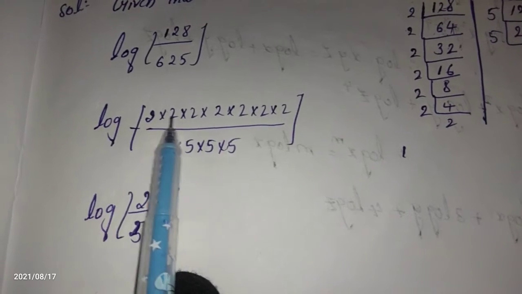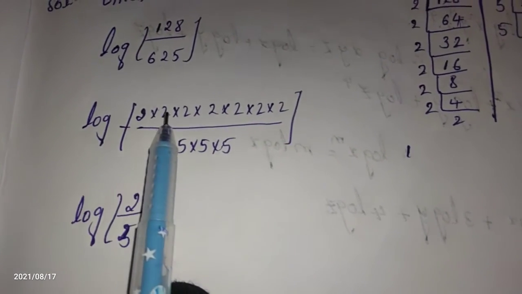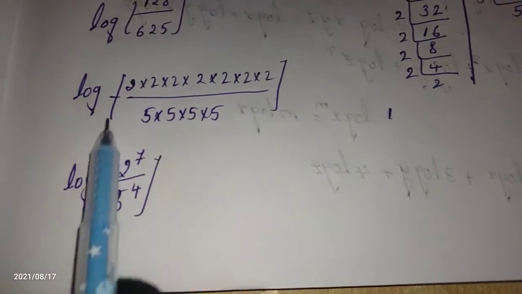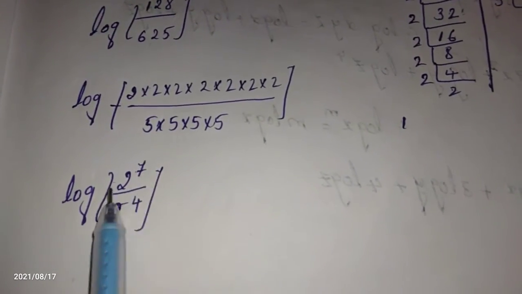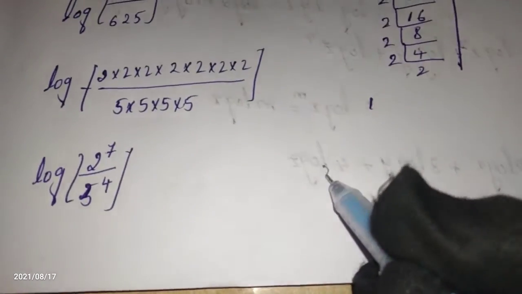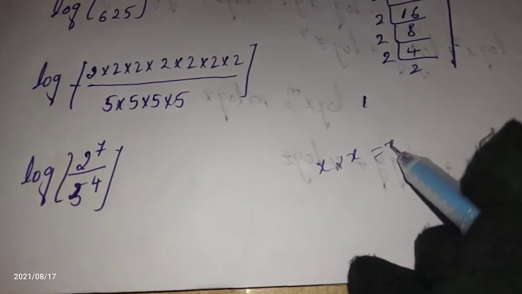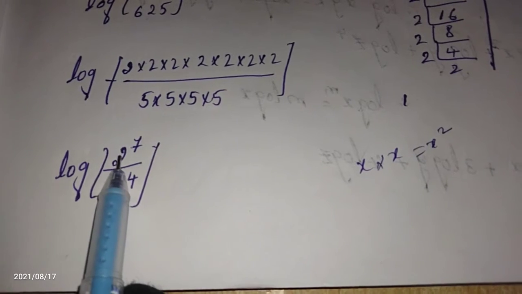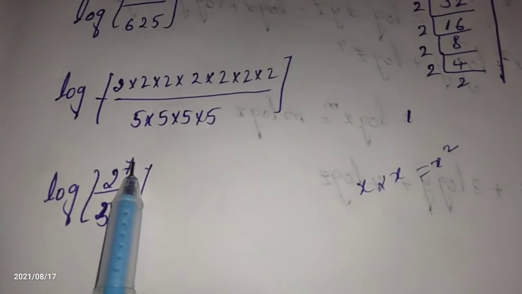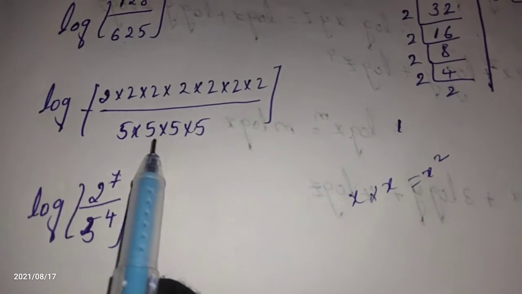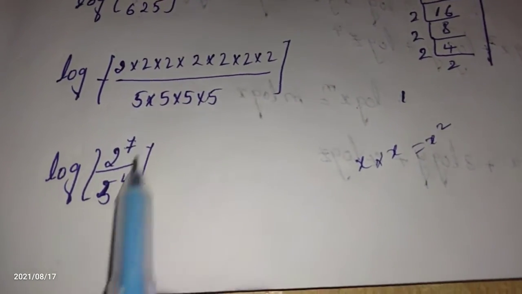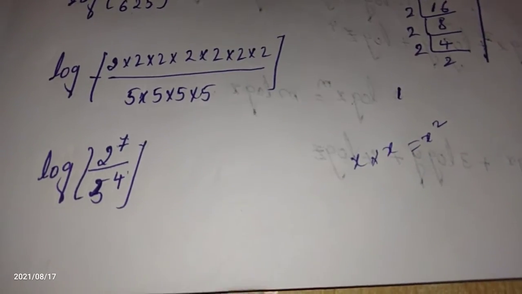Here count how many 2s there are: 1 2 3 4 5 6 7. 7, ma. We can write it as 2 to the power of 7, because x into x can be written as x square. Similarly the 7 2s can be written as 2 to the power of 7. Here 5 into 5 into 5 into 5. How many 5s are there? 4 5s are there. That's why 5 to the power of 4.